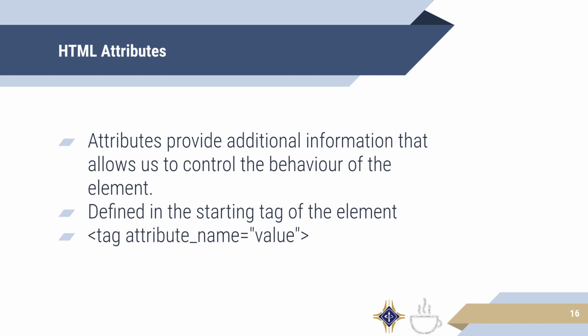but really I want to talk about HTML attributes before this. So HTML attributes provide additional information that allow us to control the behavior of that element. What that means is in the starting tag of any element, so the opening tag, we can put some attribute name in, and then the value in quotes, and that tag will have some extra behavior or additional styling information or a whole bunch of extra things.